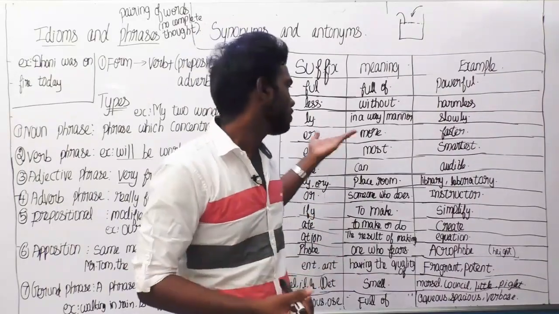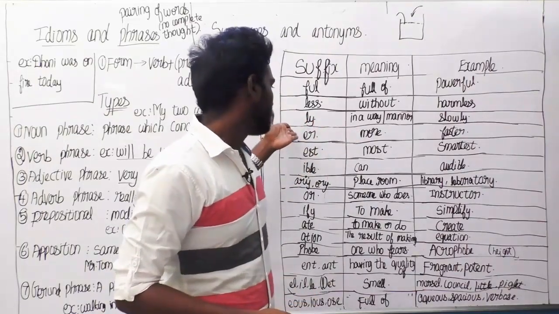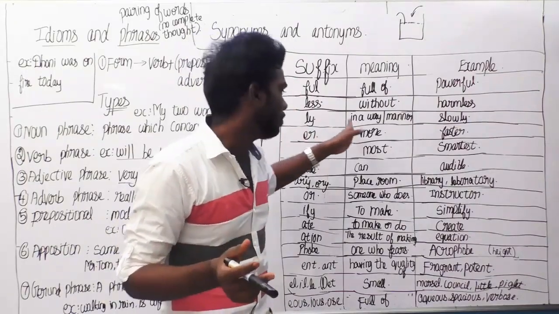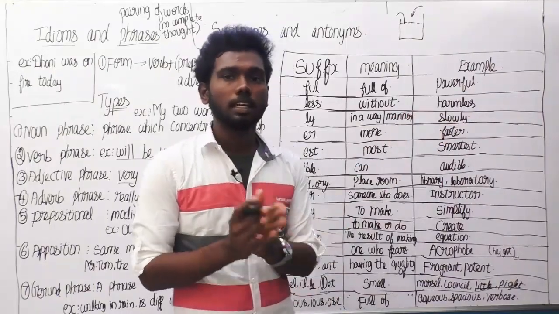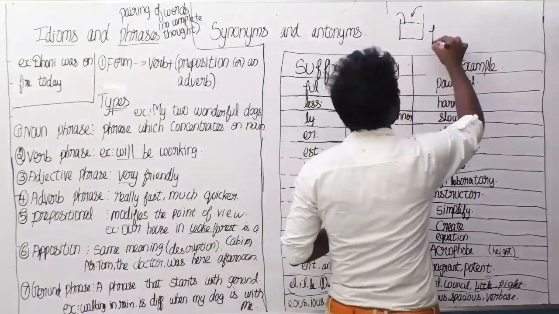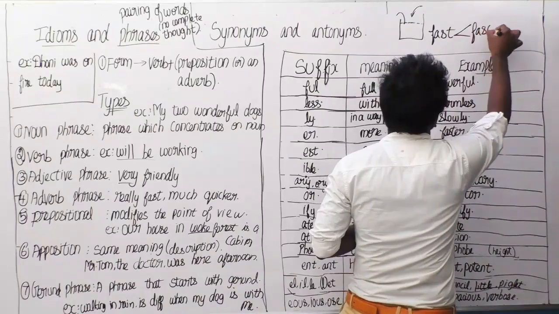It's called ly, slowly. The next suffix is er. A word ending with er means more. For example, faster. Generally, fast. Look at this example. Fast, faster.